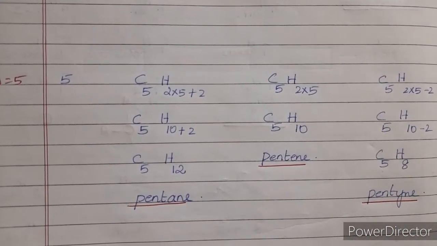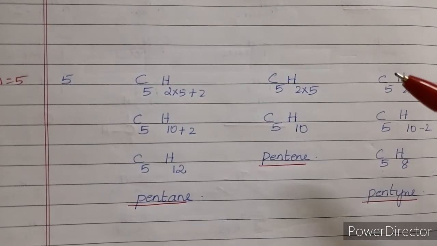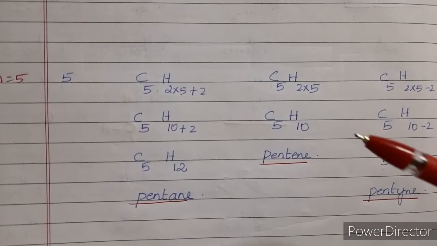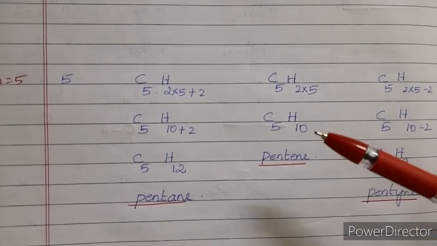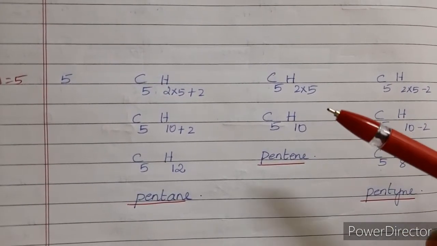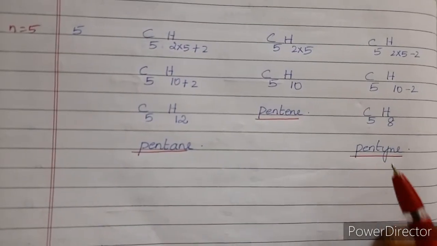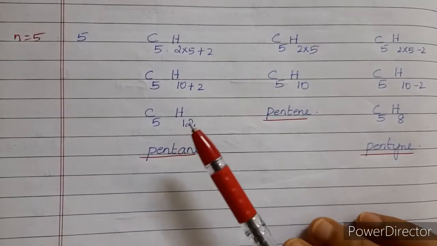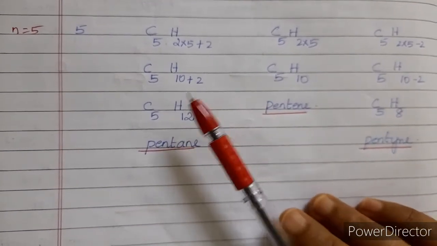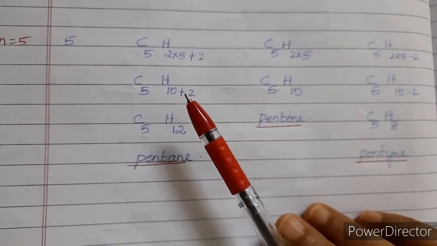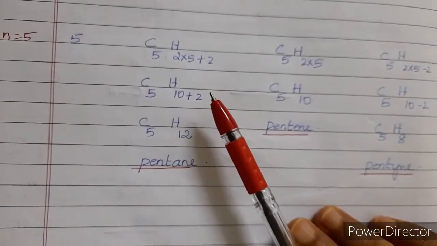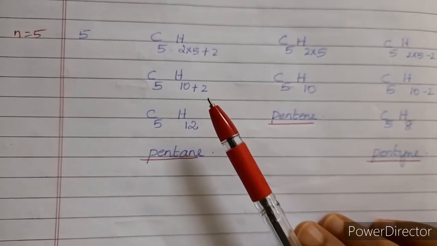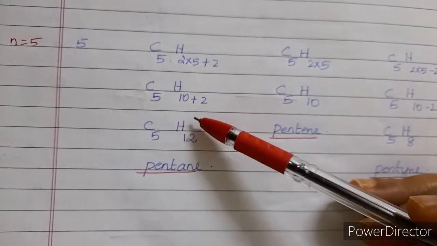You replace n is equal to 1 in the general formulas and arrive at these compounds. So please do it in your classwork or in your rough note. Practice this well. Now if you see the characteristics of the hydrocarbons, we know that the lower members, methane and ethane, will be gases at room temperature, and most of the hydrocarbons will be colorless and odorless. And the melting point of the hydrocarbons increases with the number of carbon atoms.